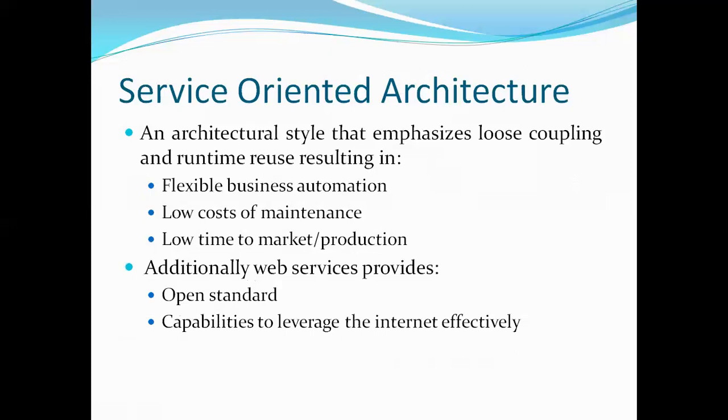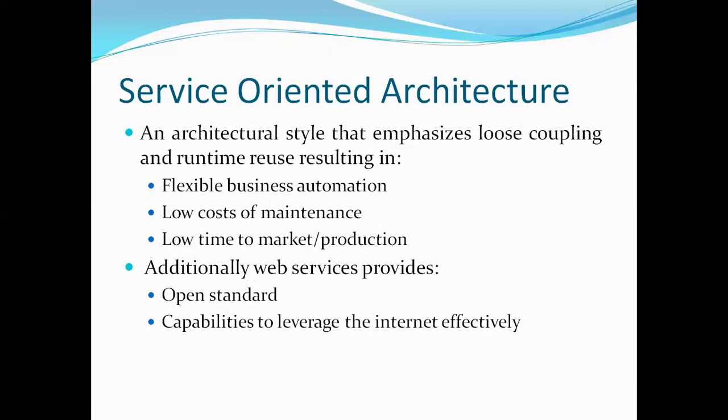Additionally, service-oriented architectures and the services or web API support the open standard. Open standard means XML is used for sharing the data, and XML, JSON, or simple text formats. So different formatters are used for exchanging the data among organizations.